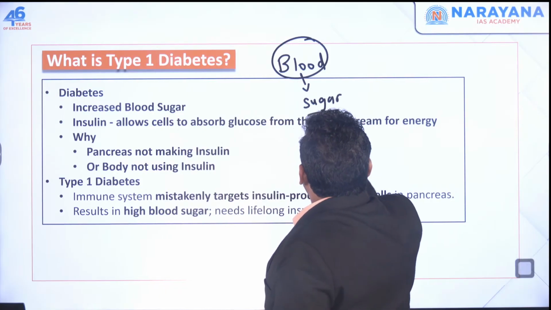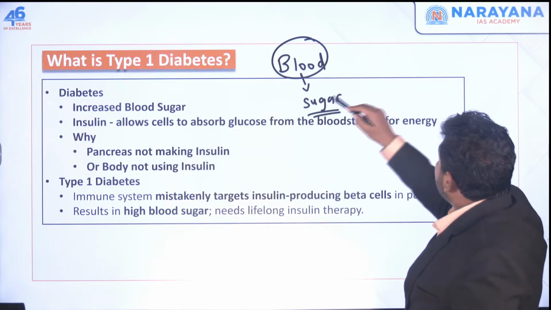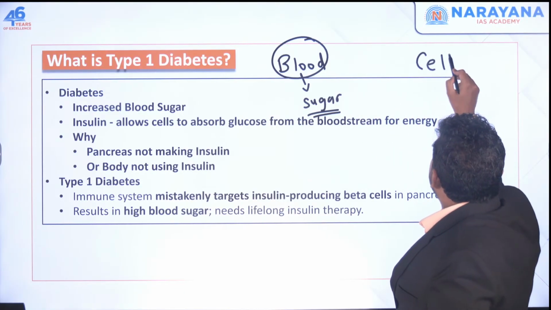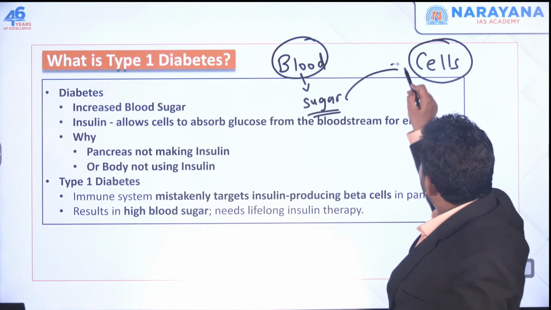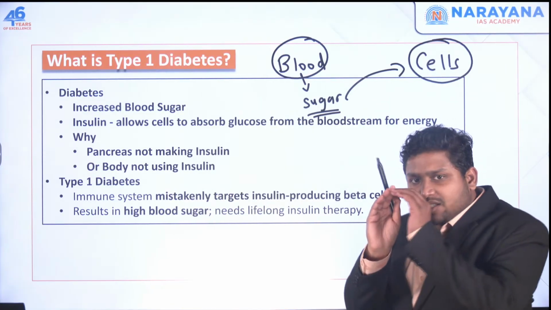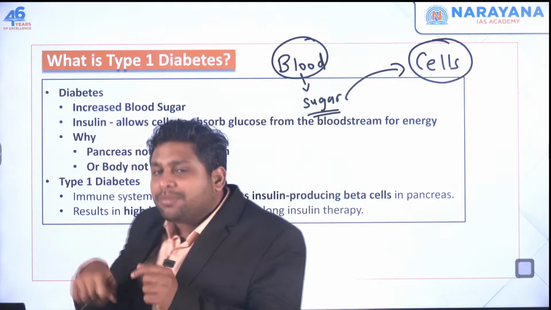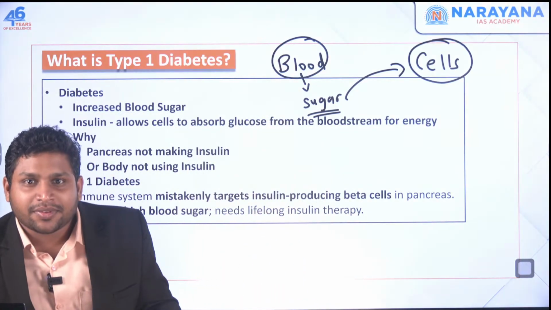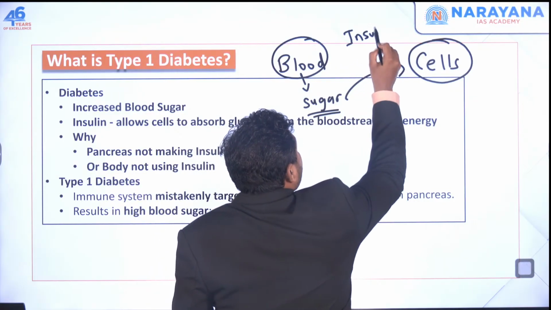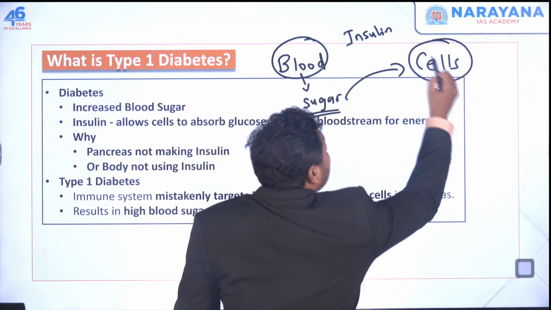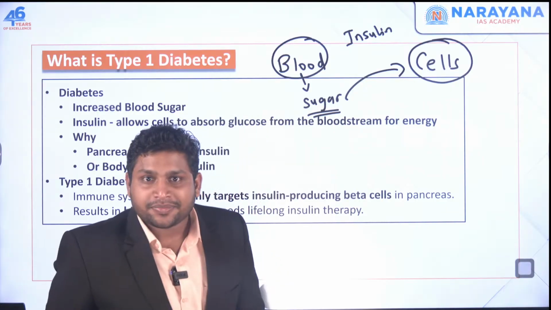This sugar is needed by all the cells in your body. But let's say these cells are locked. The lock can be opened only by insulin. So if you do not have insulin, this sugar will not be absorbed by the cells.